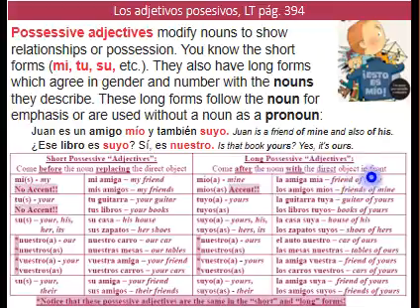La amiga mía, los amigos míos. And remember, we can also use it as a pronoun, right? When little children want to say that it's mine, mine, right? In Spanish, esto es mío, mío, mío.